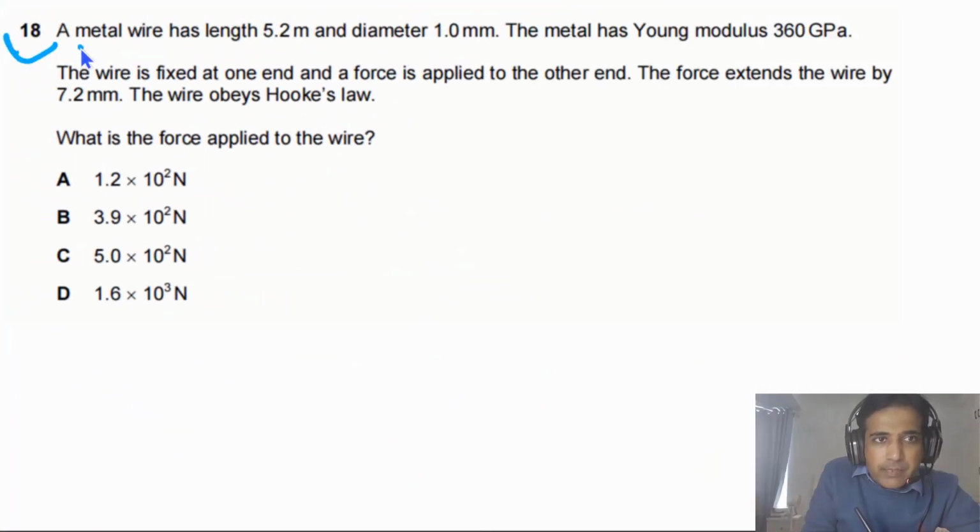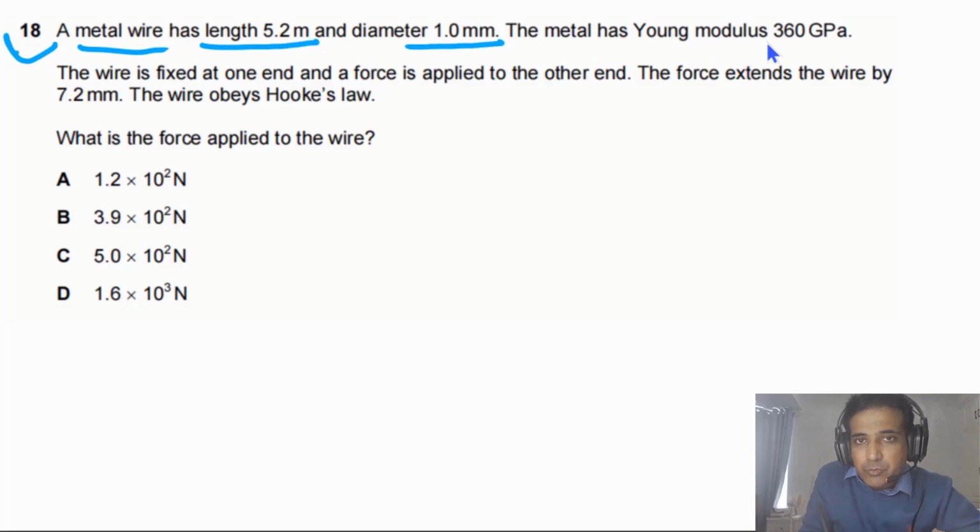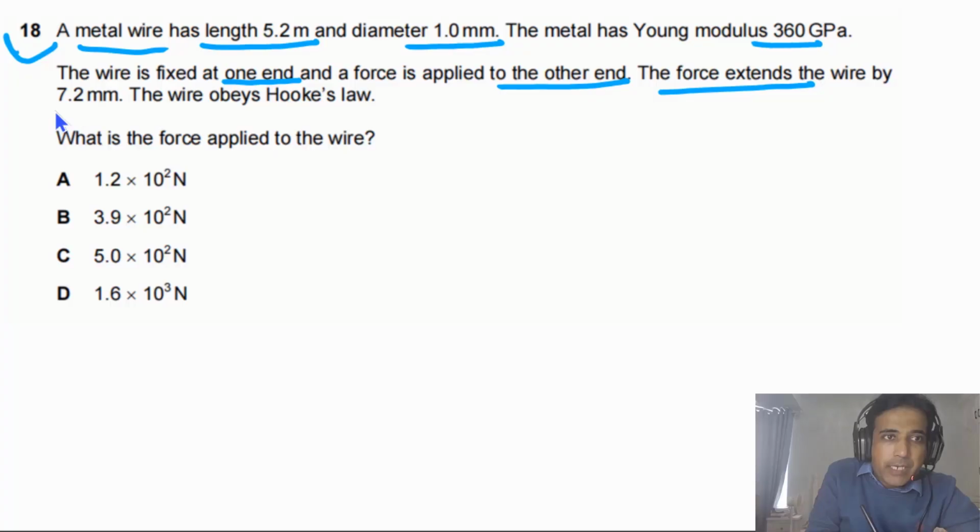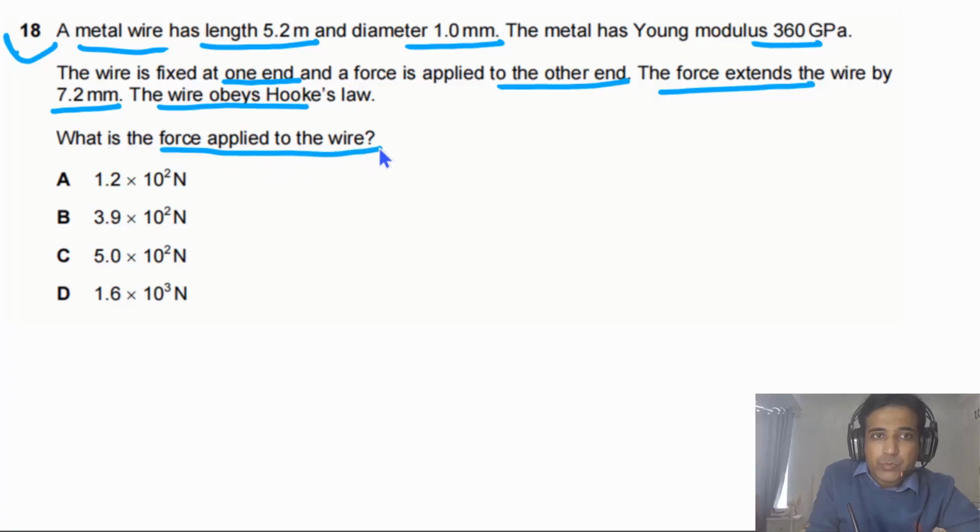Question 18 says a metal wire has length 5.2 meters and diameter 1.0 millimeter. The metal has Young's modulus 360 gigapascals. The wire is fixed at one end and a force is applied to the other end. The force extends the wire by 7.2 millimeters. The wire obeys Hooke's law. What is the force applied to the wire?